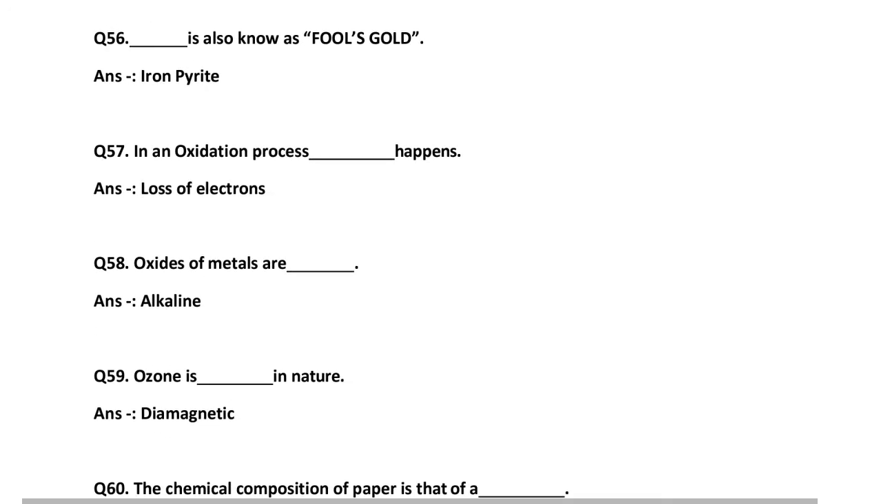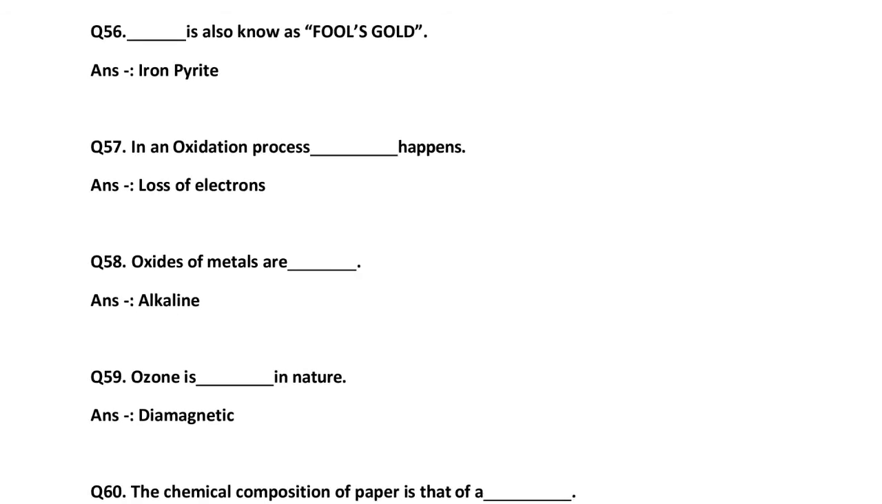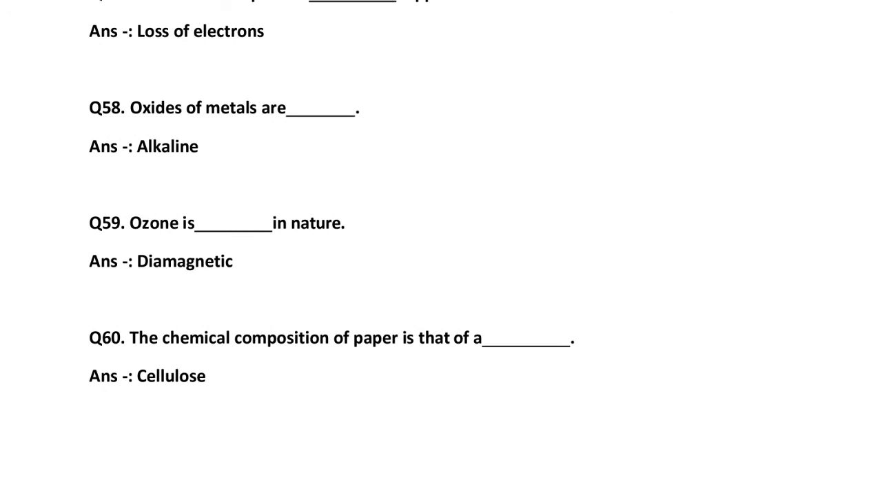Oxides of metals are dash, that is alkaline. Generally they are capable of losing electrons, so these are alkaline in nature. Ozone is dash in nature, that is diamagnetic in nature. The chemical composition of paper is that of dash, that is cellulose.